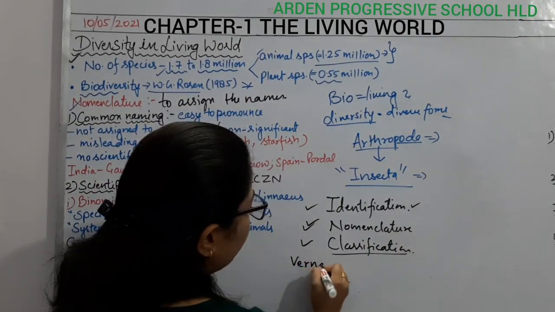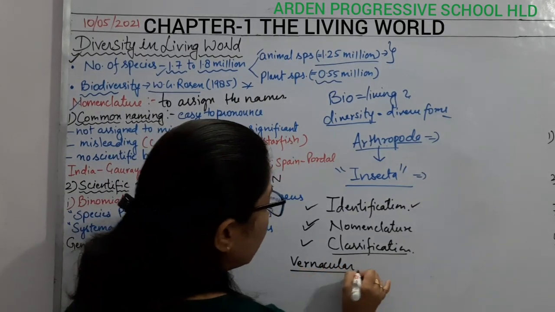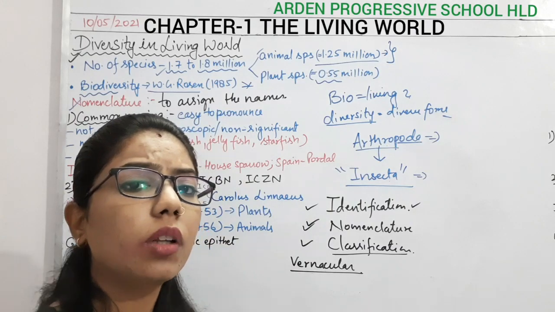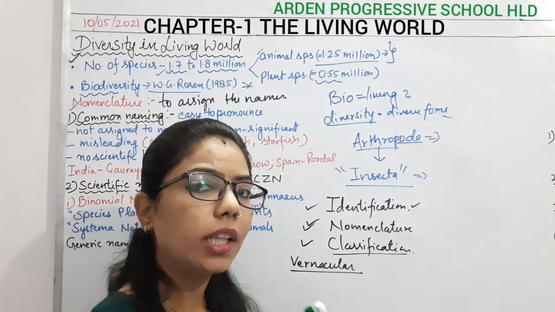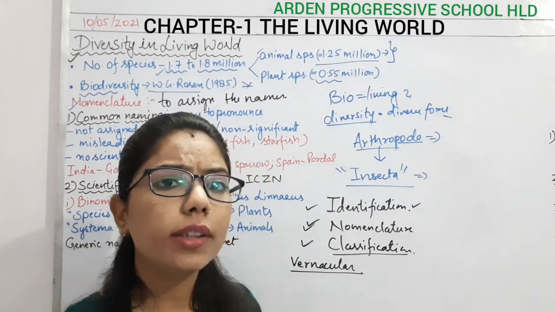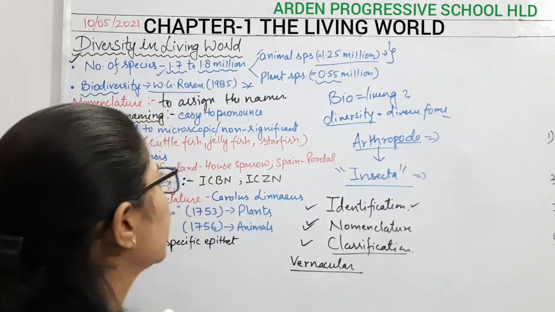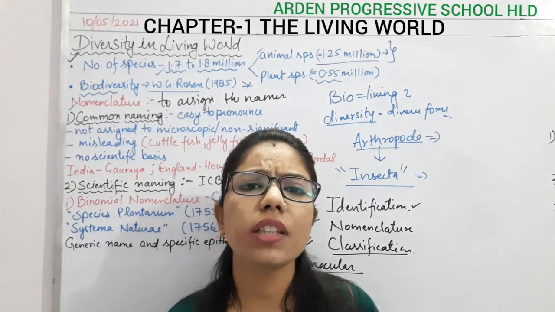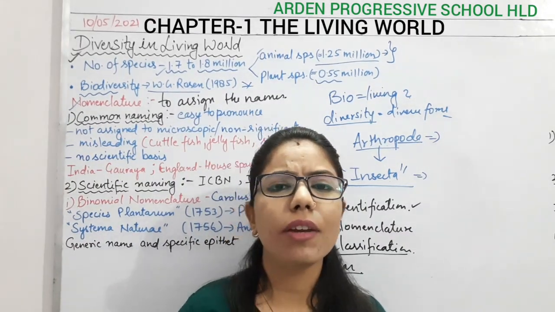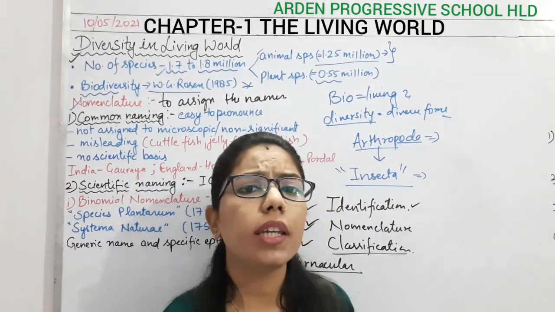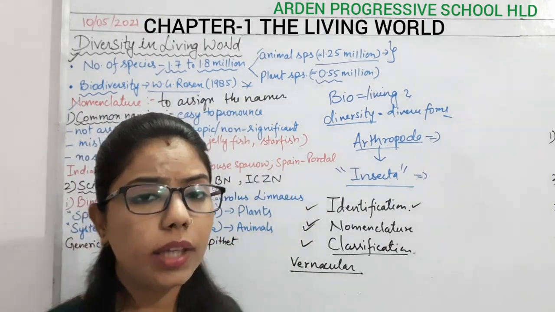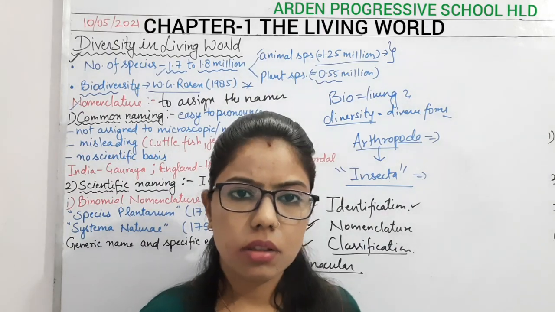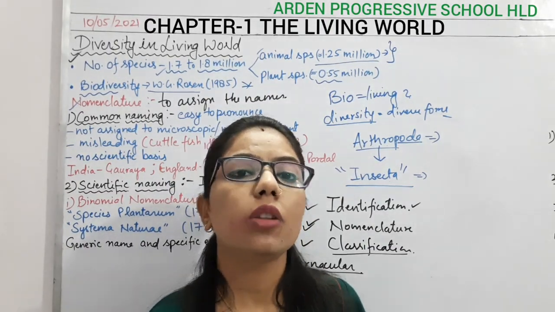Why vernacular? Because here we are talking about the local language. Whatever name we give on the basis of the local language spoken in that particular area. For example, the sparrow has a chirping sound, so we have said Chidiya. Likewise, there is one plant which gives some milky substance, so we have said Dodhak.